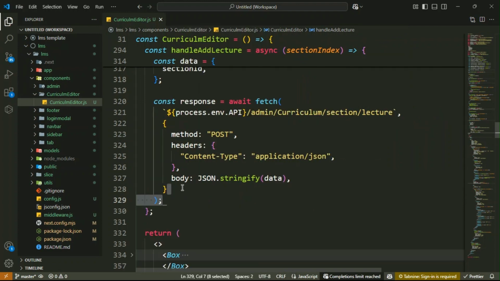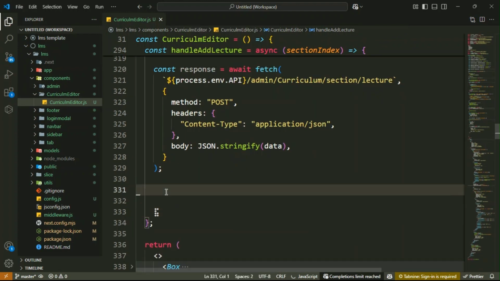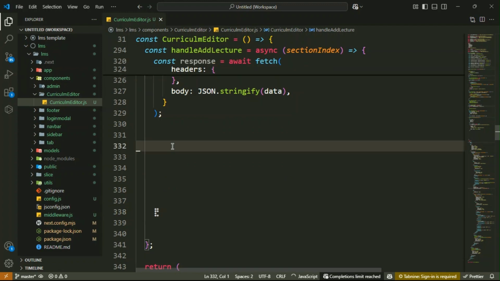Here you have to find your document. This is your response match. Okay. Then below here, check if the API request was successful or not. Okay. So on the basis of that, I want to update your UI.